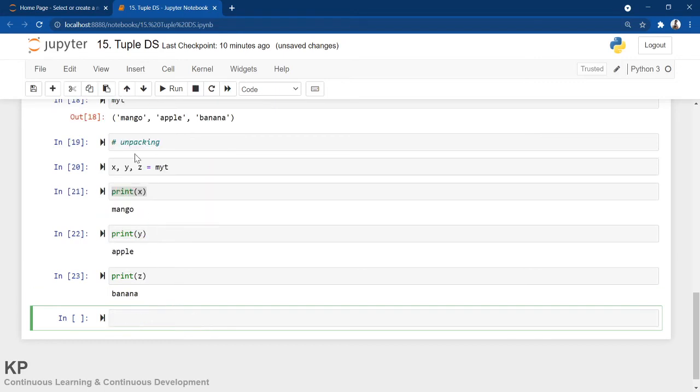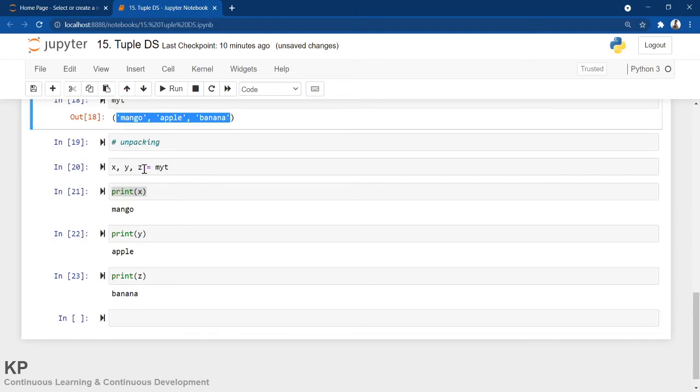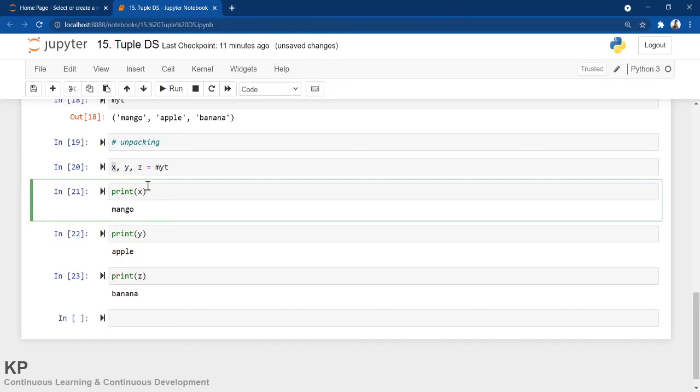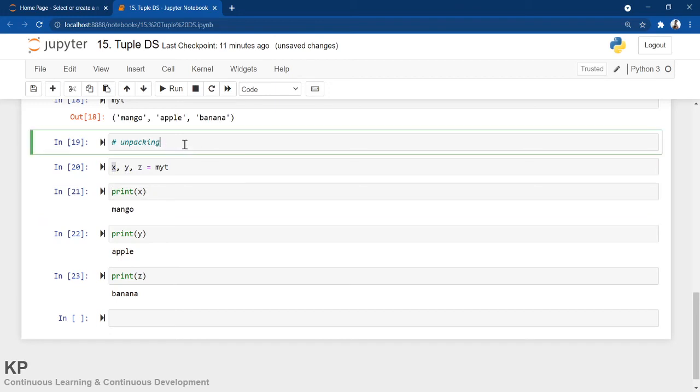So now you can think like these 3 elements are unpacked and assigned to single variables. Individual variables are assigned to individual elements. So this thing is known as tuple unpacking. Let me write tuple unpacking.